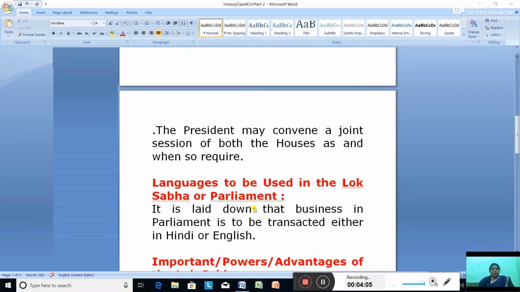Now, the languages to be used in the Lok Sabha or Parliament. It is laid down that the business of the Parliament is to be transacted in either Hindi or English. But it does not mean that the mother tongue cannot be used. Mother tongue also can be used, and in case a person does not know Hindi or English, it is translated into Hindi or English.